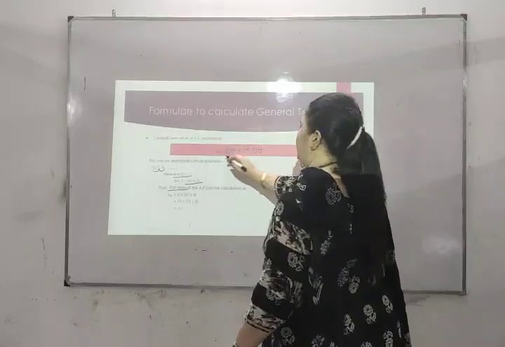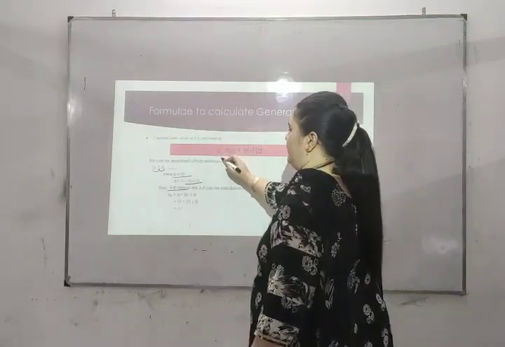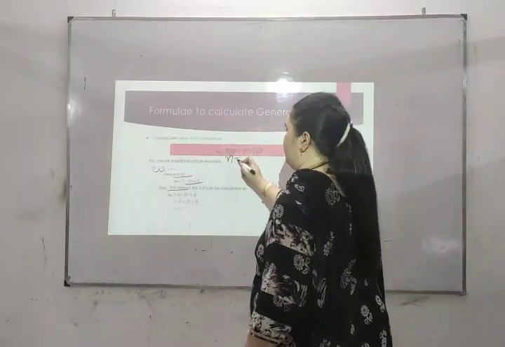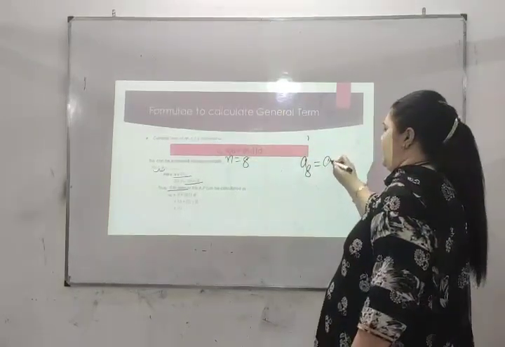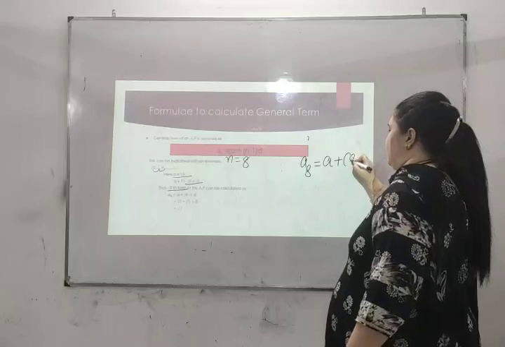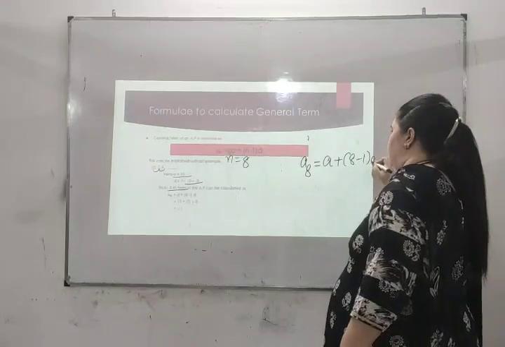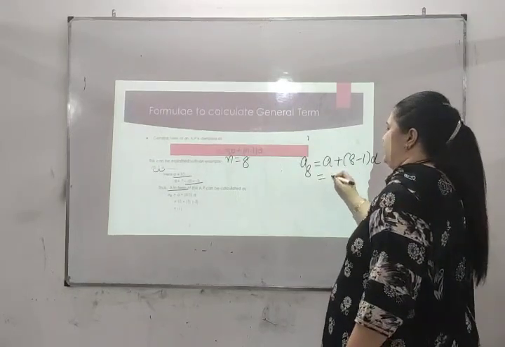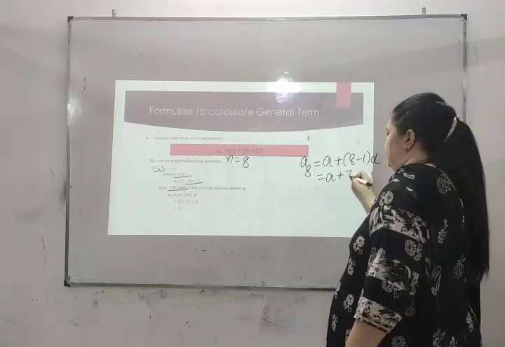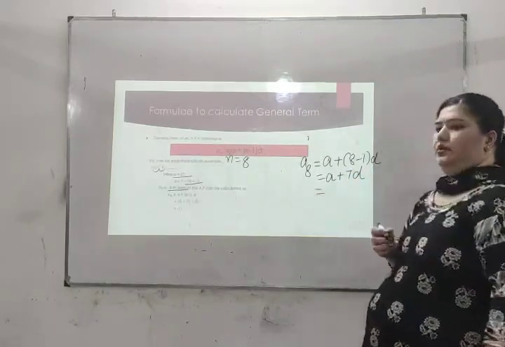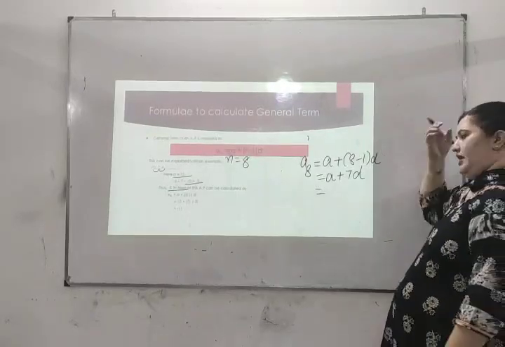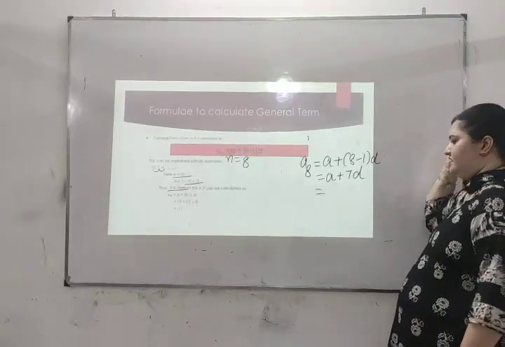Formula is An is A plus n minus 1 d. Here n is equal to 8. So A8 will be A plus 8 minus 1 d, that is A plus 7. 8th term में d कितनी बार ऐड होगा? 7 times. So A8 is A plus 7d.